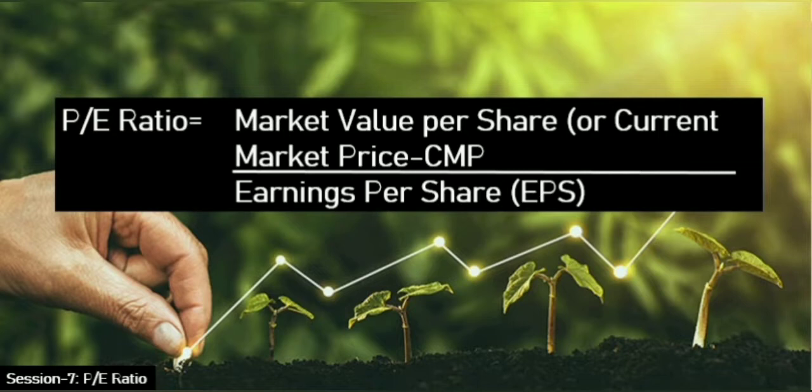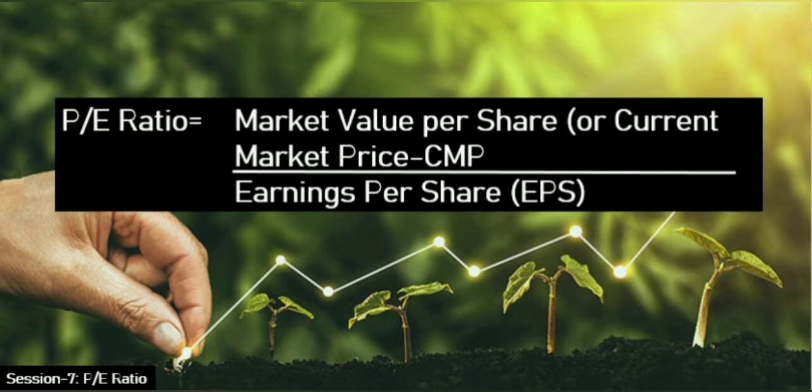A higher PE ratio would mean that a company's stock is overvalued, or else another possibility is that the investors are expecting high growth rates in the future, so that it's priced in the current market price. Companies that have no earnings or that are loss making, that is having a negative EPS, do not have a PE ratio, since there is no positive value to be put in the denominator.